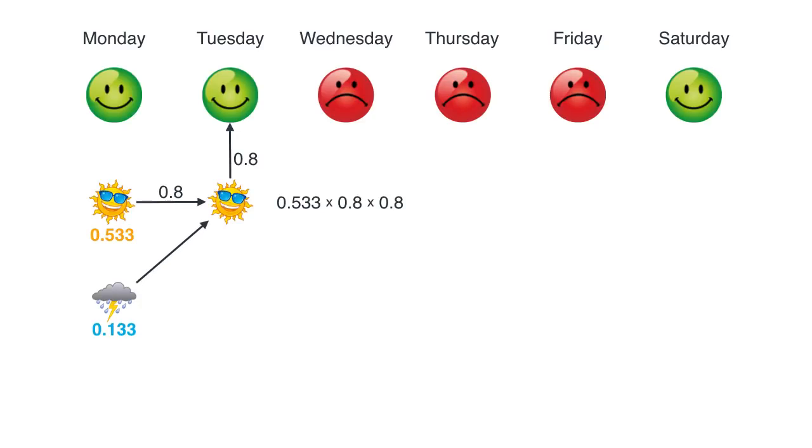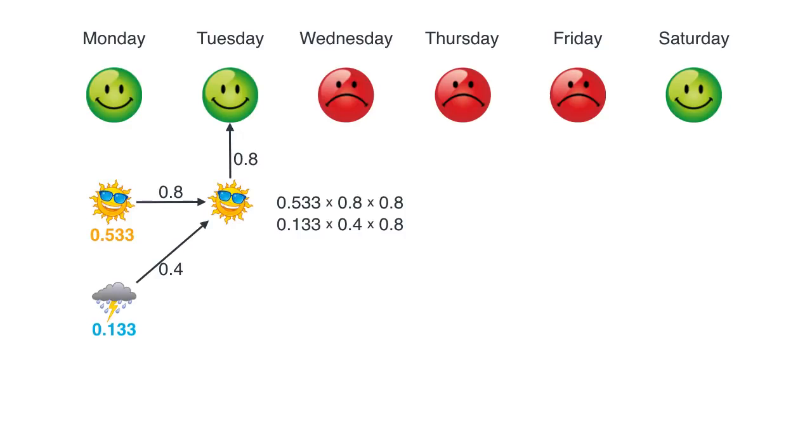Now if Monday was rainy, then we have 0.133, which is the probability so far of Monday being rainy, times the transition probability, 0.4, times the emission probability of the sun making Bob happy, which is 0.8. So we have to decide between these two. And the one that is the highest is the one that we're going to pick, because we don't care about the other one. We're trying to maximize the probability, so we may as well maximize it at this point. And that is really the trick of the Viterbi algorithm.